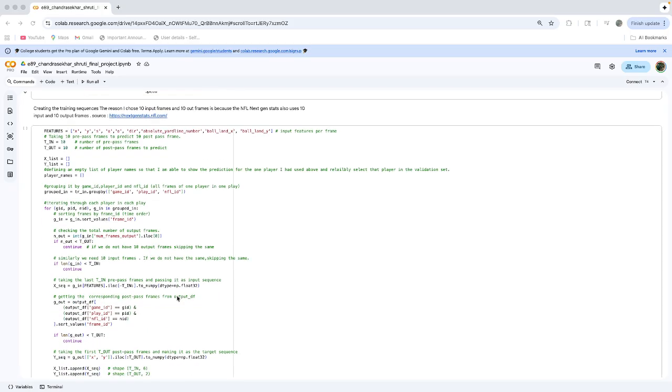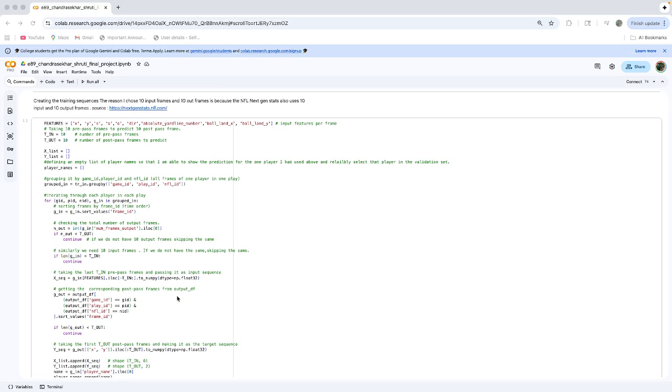Now, importantly, this section covers how the sequence is created. Firstly, I select all the features. The features that I have selected for training my model are the X and Y coordinates, speed, acceleration, orientation, direction, absolute yard line number, where the ball is going to land X, and the predicted landing spot of the ball X and Y. So I'm using 9 input features.